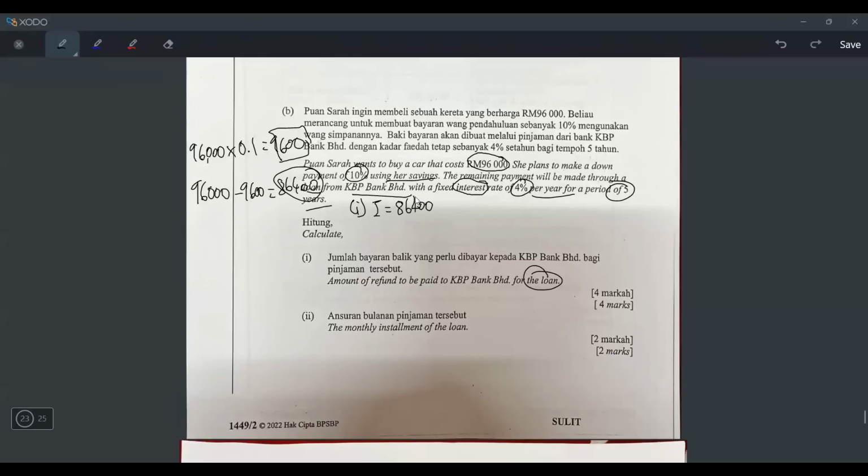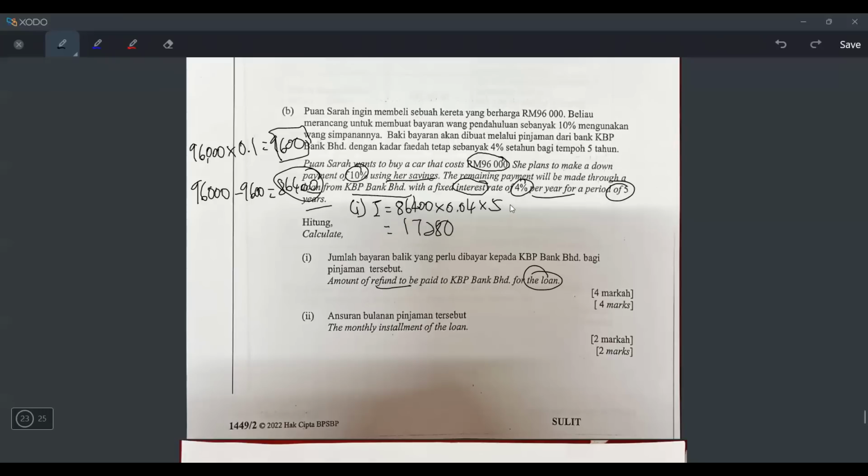So the interest, the formula will be PRT. P is this one lah. And then times with R, the R is 4%, which is 0.04, and the T is 5 because 5 years. And if I press this, I will get the interest. So let's press 0.04 times 5. Okay, 17280.